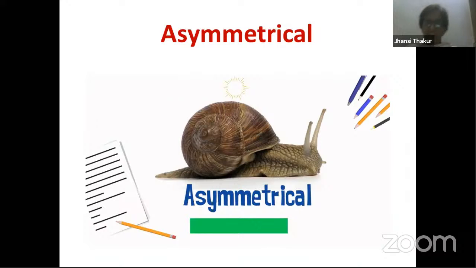In an asymmetrical organism, at any angle you try to pass through the center, you cannot get equal parts. You cannot divide the organism into 2 equal halves. This is called the asymmetrical condition.